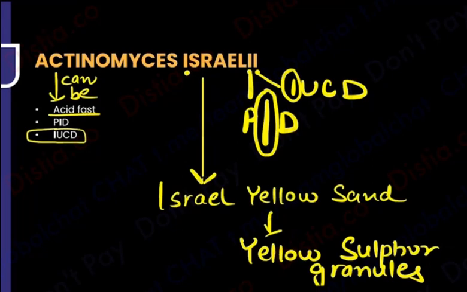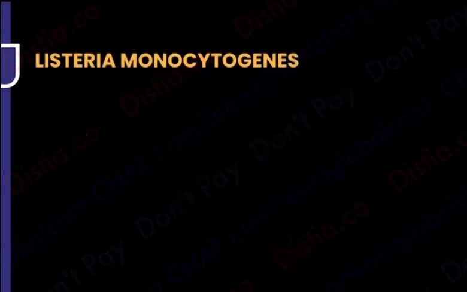Moving on to the next organism. The next one that we have is Listeria monocytogenes, another amazing story that I'm going to tell you. We are learning Listeria monocytogenes with the mnemonic. You know, Listeria is tipsy. Tipsy means Listeria seems drunk. Listeria is one of the drunk organisms.